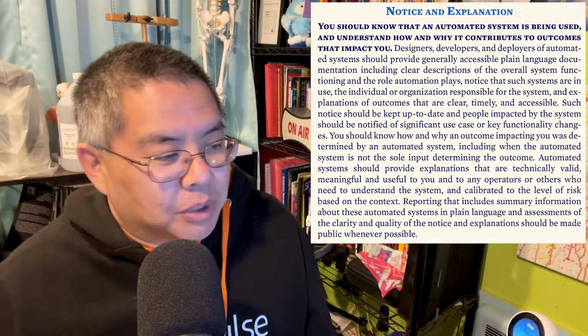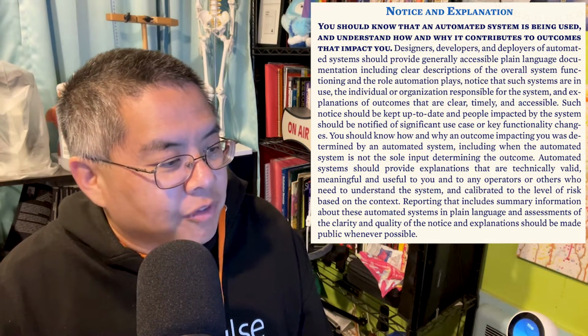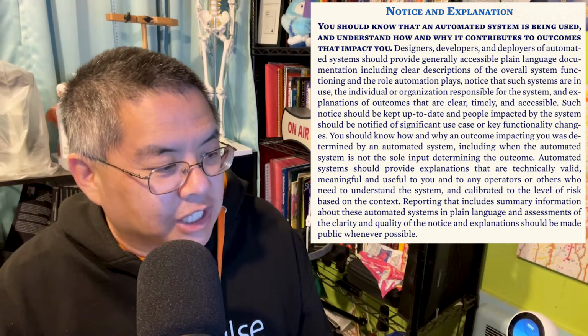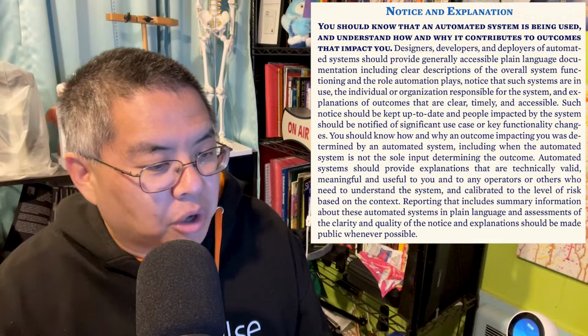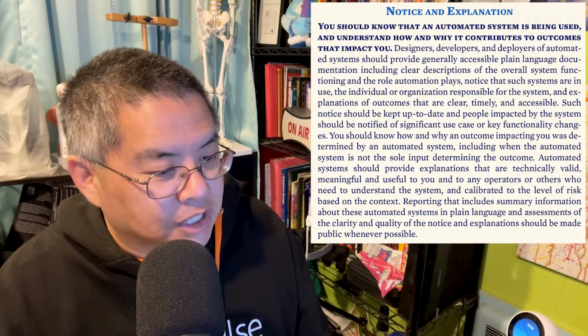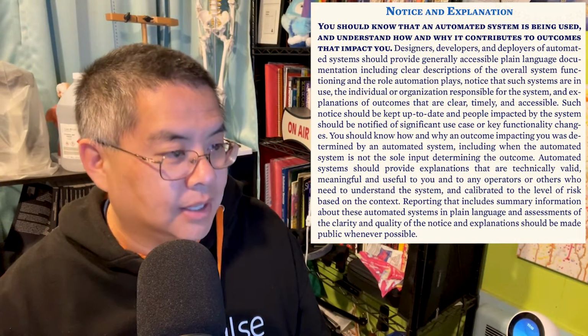Number 2. A formal child welfare investigation is opened against a parent based on an algorithm and without the parent ever being notified that data was being collected and used as part of an algorithmic child maltreatment risk assessment. The lack of notice or an explanation makes it harder for those performing children maltreatment assessments to validate the risk assessment and denies parents knowledge that could help them contest a decision.